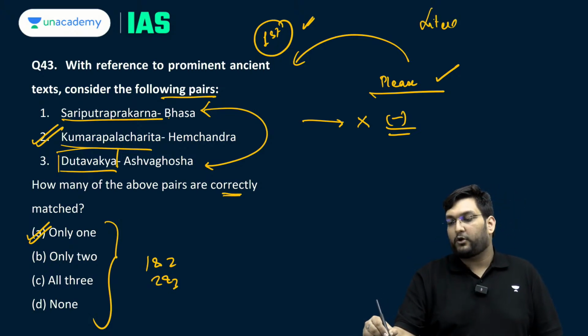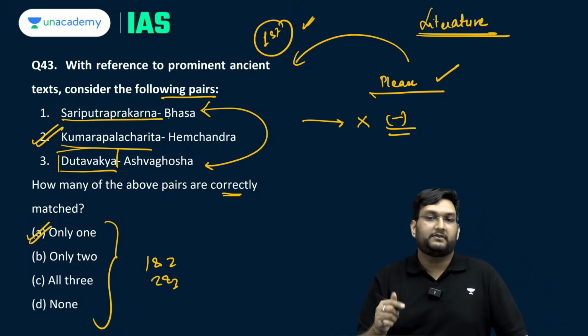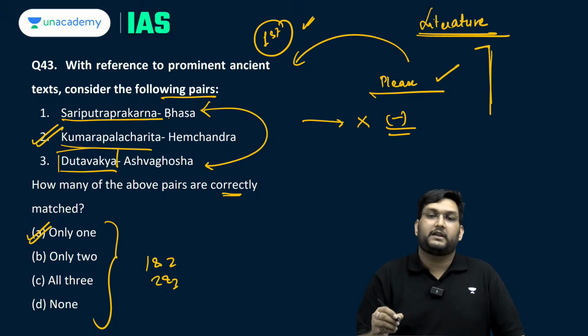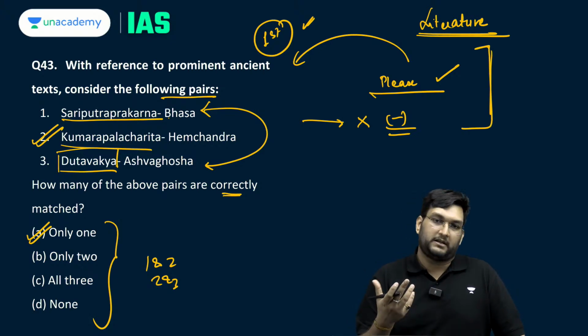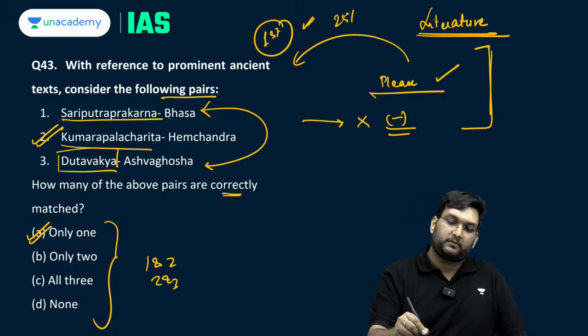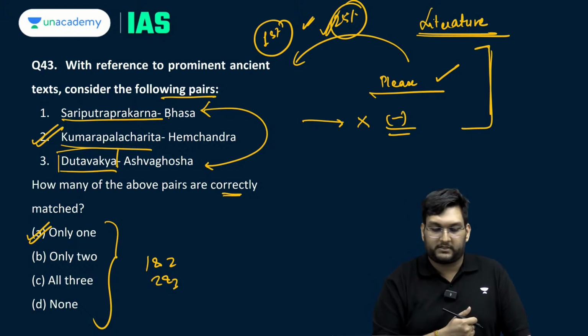Literature remains a problem that way when it comes to Buddhist and Jain, but there is a point till which you can actually do it, which is that you can't just learn each one of them because the list is very, very big. So you either leave these questions. This is that 25% questions which are very, very difficult. Even an optional level student may leave this type of a question.